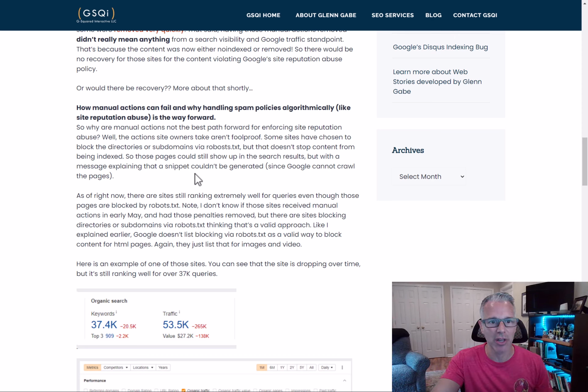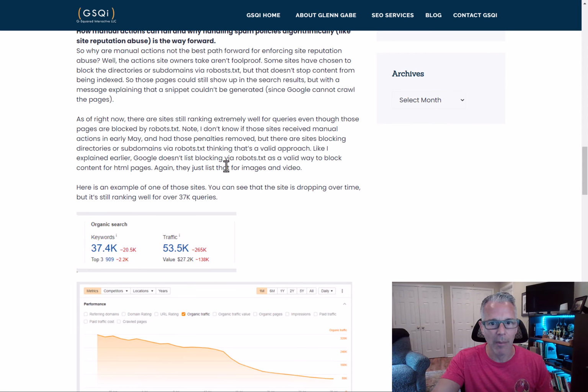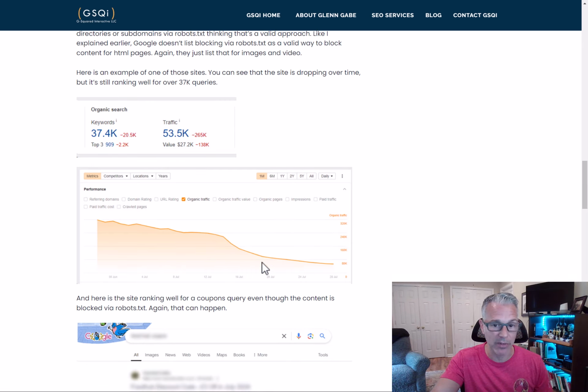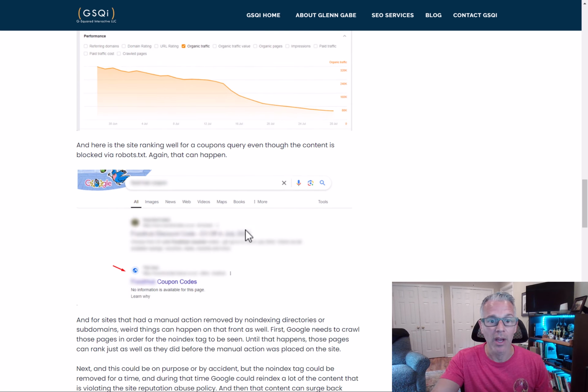So in this section of the post, I talk about how manual actions can fail and handling spam policies algorithmically is the way forward. And I talk about a site here that is actually blocking their problematic section, the site reputation abuse, via robots.txt. And although you see a drop here in visibility, which can happen when you block via robots.txt, they still are ranking for almost 40,000 queries and ranking quite well.